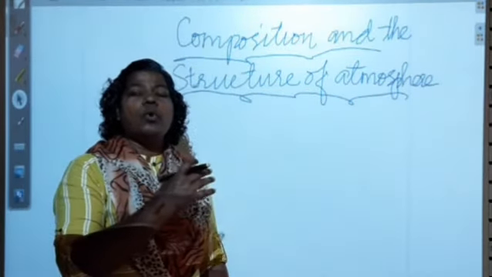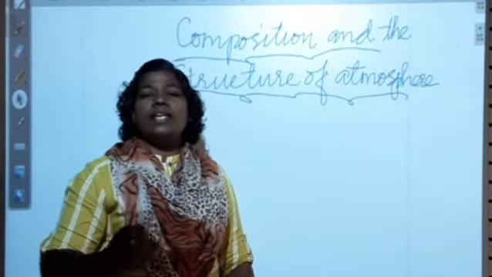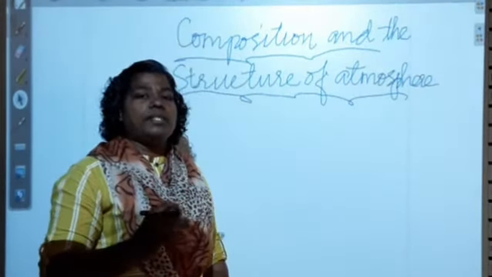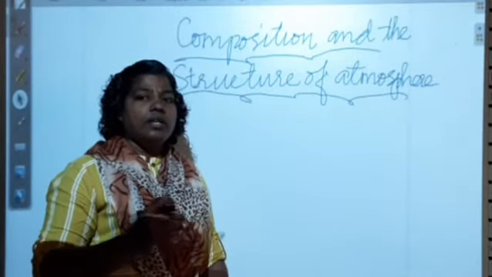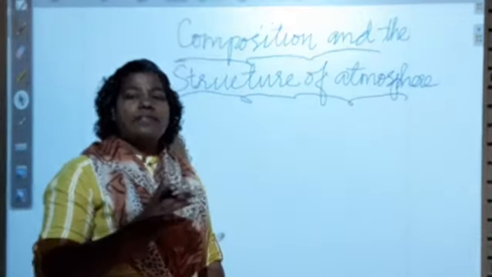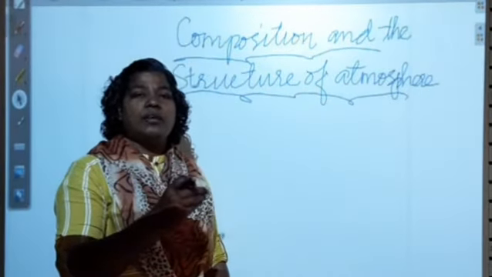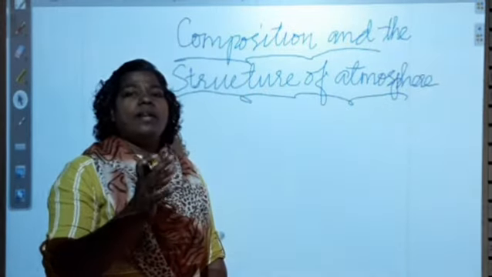So near the poles it is 8 kilometers in height, and near the equator it is 18 kilometers. Okay, so the density is very thick and heavy near the equator. When it goes near the poles, it becomes lighter.